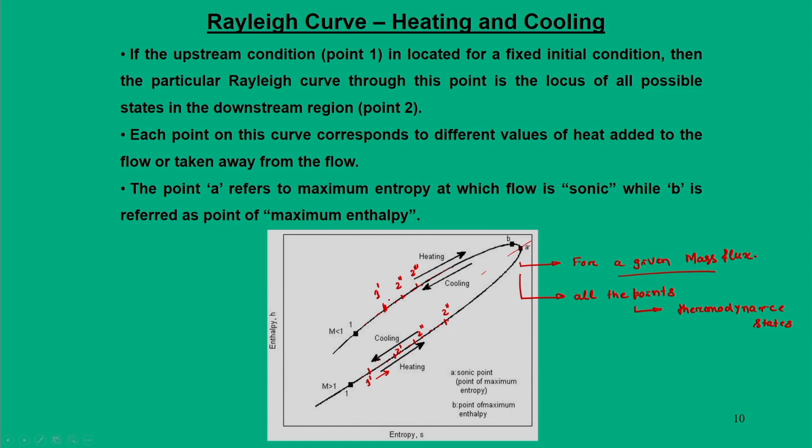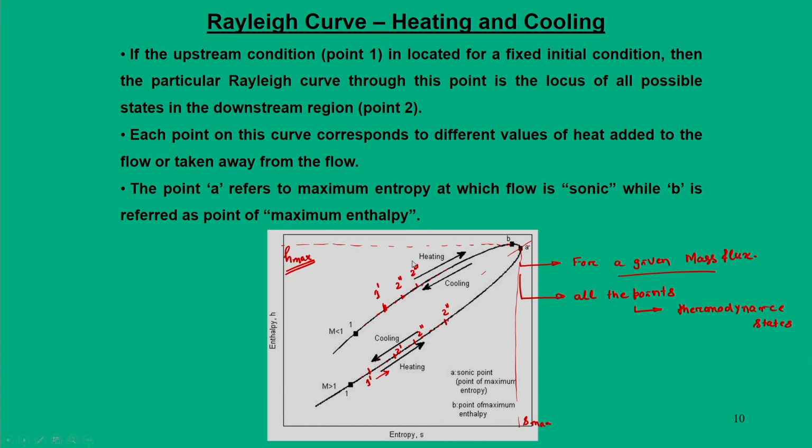But one important point here is that there are two cardinal points of importance. One is the point of maximum entropy, that is A, and the other is the point of maximum enthalpy, that is point B. So, point A refers to S max and point B refers to H max.